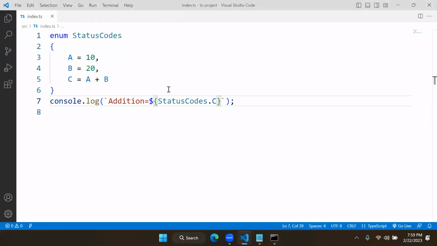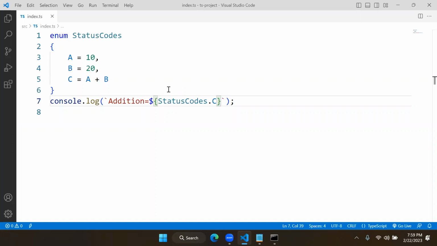But remember, in some interviews, they ask, what are the operators not supported in enum? Currently, which operator we are using? Addition operator we are using. In some interviews, they ask what operators are not supported in enum. Is there any restriction for operators also?